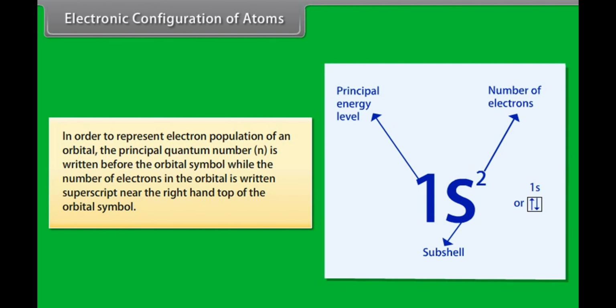Electronic configuration of atoms. In order to represent the electron population of an orbital, the principal quantum number n is written before the orbital symbol, while the number of electrons in the orbital is written as a superscript near the right-hand top of the orbital symbol. If we have two electrons in the s orbital of first energy level, then it is written as 1s².